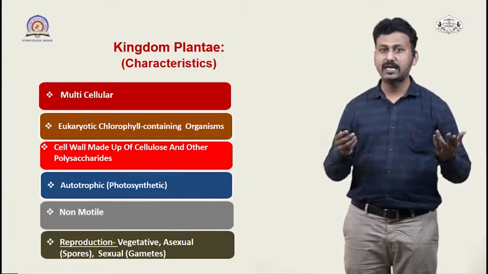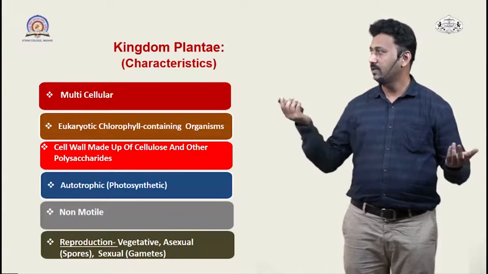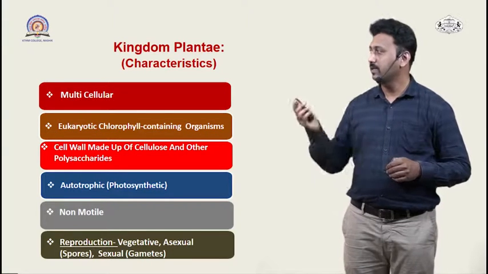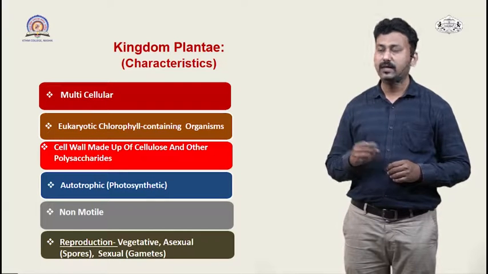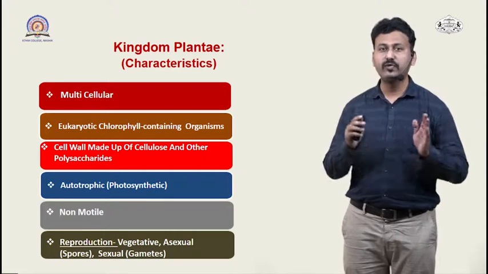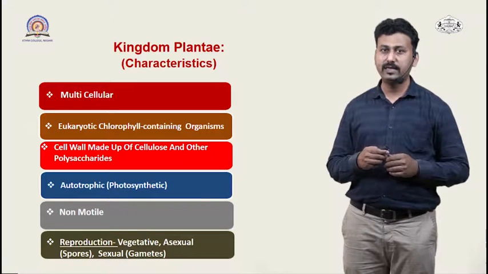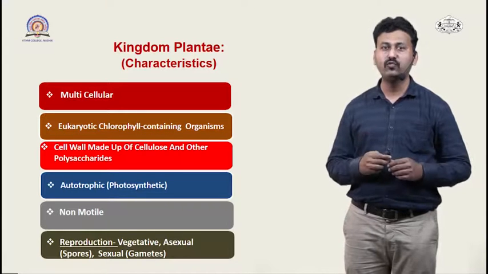Plants are basically multicellular organisms and they are omnipresent in most environments. They are eukaryotic and they contain chlorophyll pigment in the cell, which is a very important characteristic due to which they can do photosynthesis and prepare their own food material.